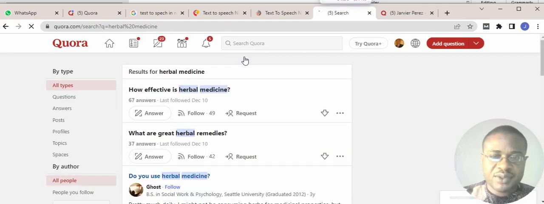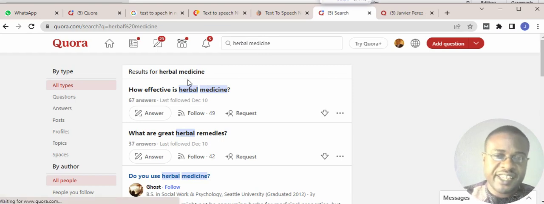Once you click on that particular search, another interface comes up. And now all the questions I'm going to be seeing at this interface are focused on my niche, which is herbal medicine. Now, if you look at this, these are questions. How effective is herbal medicine? This question has been answered by 67 persons. But look at the practice here.